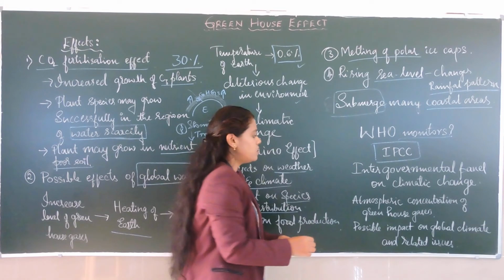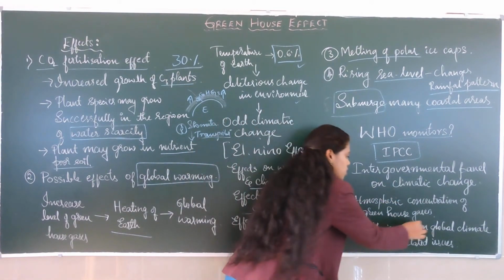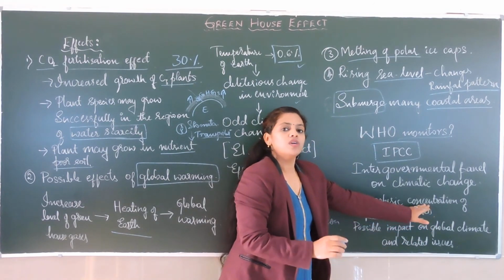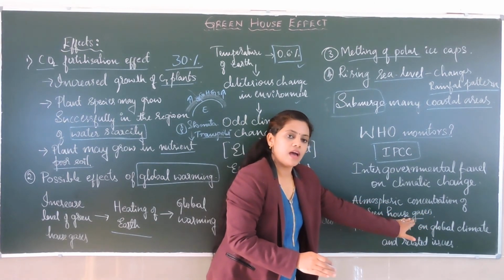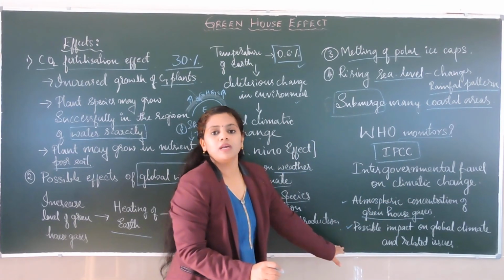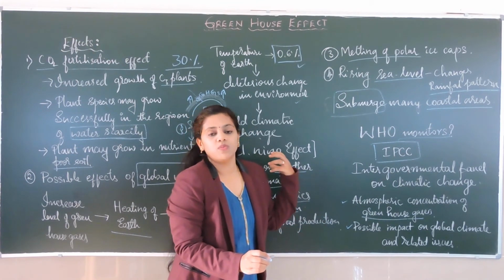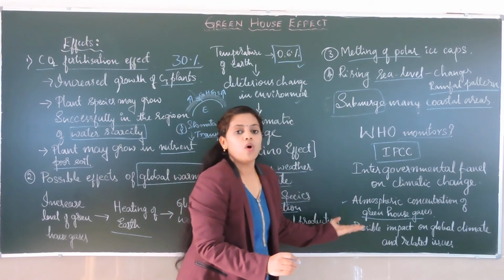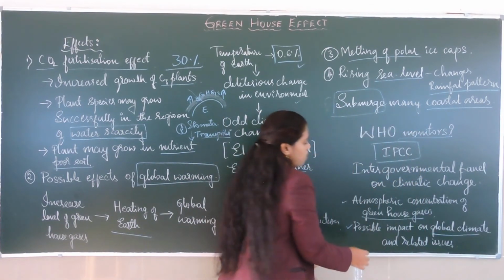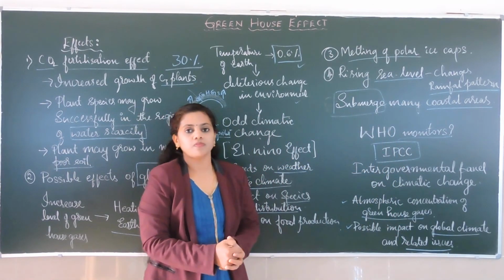They are the ones monitoring the atmospheric concentration of greenhouse gases, and telling us what the possible impact will be if the temperature of the earth increases, which we call global warming, on the global climate and related issues.